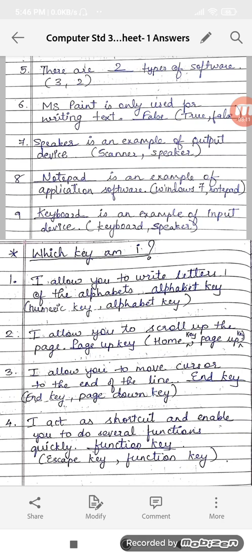The last one, I act as shortcut and enable you to do several functions quickly. Escape key or function key? Answer will be function key, right? And if you want to close any application, at that time we use escape key. So the shortcut key to do several functions quickly, the answer will be function key, right?